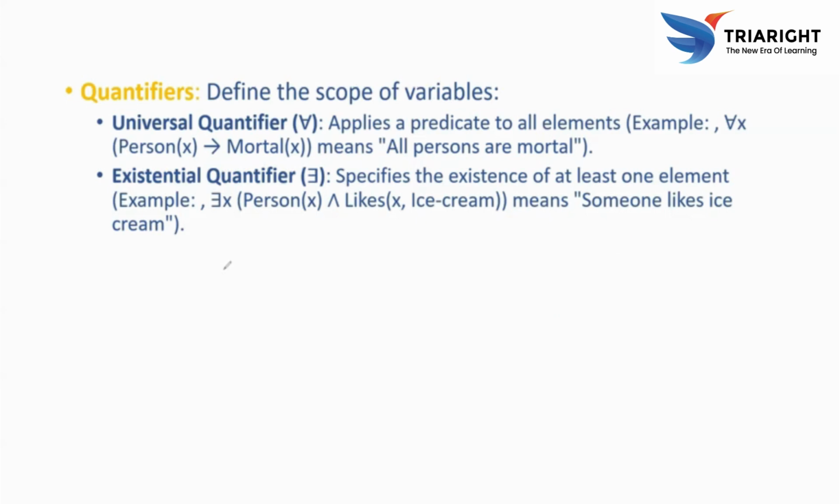Next, we have the existential quantifier, whose symbol is the reversed E. For this we can take the same example, but instead of the reversed A, we use the reversed E. Here I am only mentioning P, not the overall function: there exists X such that P(X) and Q(X).